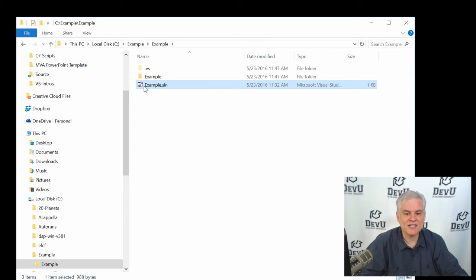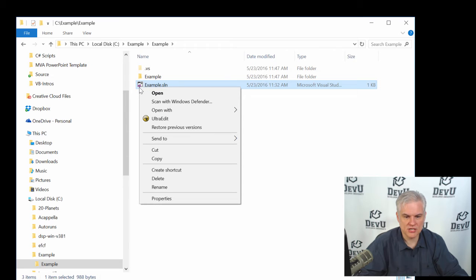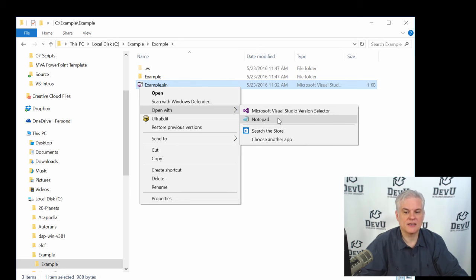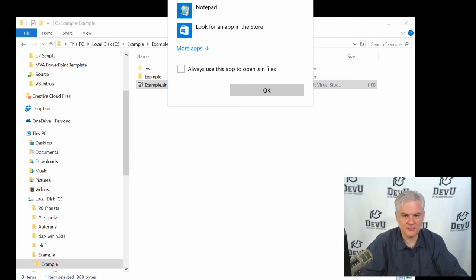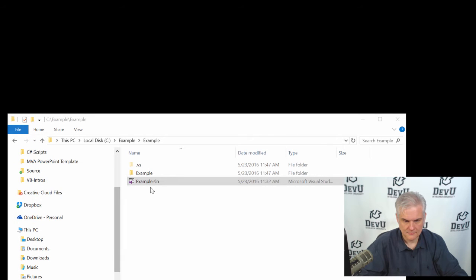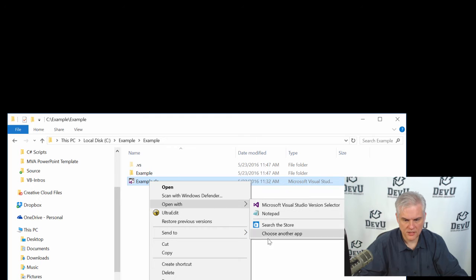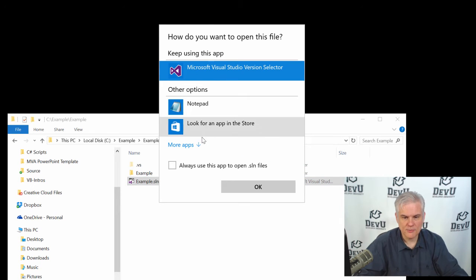If we were to actually open up this .sln file, here I'm just going to open it with Notepad, and you can see I have the Notepad app already selected because I've made some changes in Windows. If you want to open it up with Notepad, you should choose another app. It'll give you this little dialog here, at least in Windows 8 and Windows 10. All right, so we're going to open with, and here you might see some options. Visual Studio is the preferred way to actually open up an SLN file. We don't want to change that.